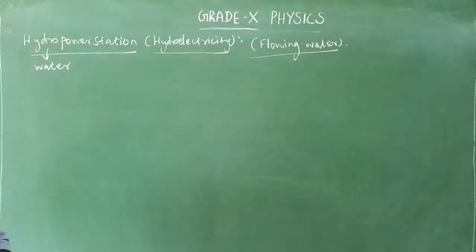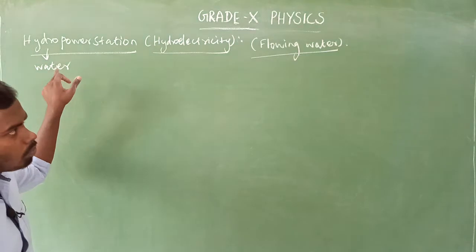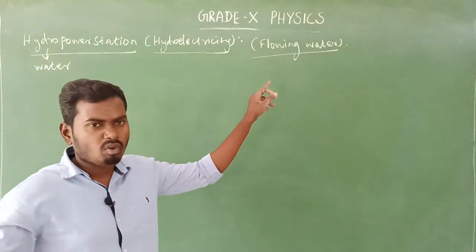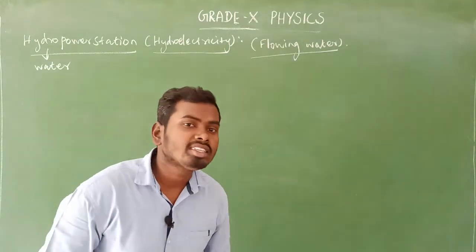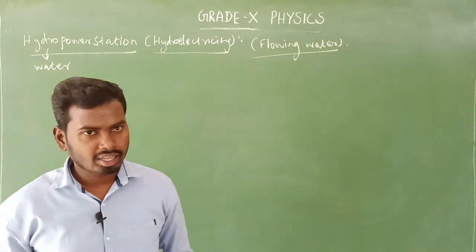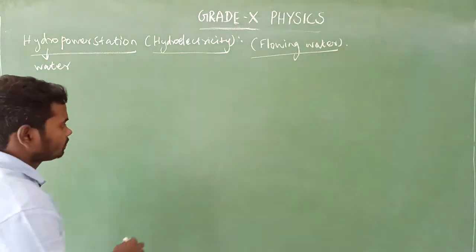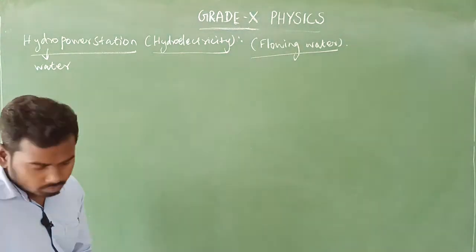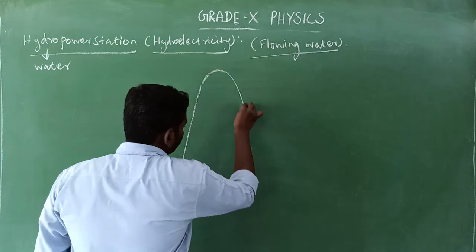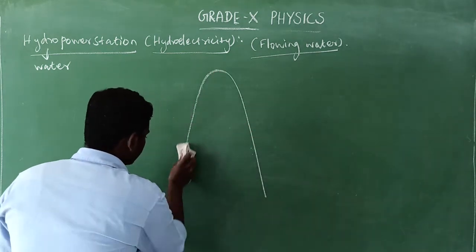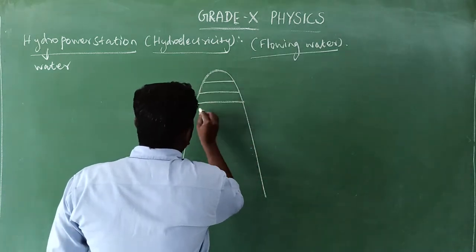So next we will see the hydro power station. Here hydro means water. Water is used to produce electricity. Which type of water? Flowing water, which is used to generate electricity. Is it clear? Yes. We will see one by one. I'll draw the setup. You look here. You draw it in your classbook note.